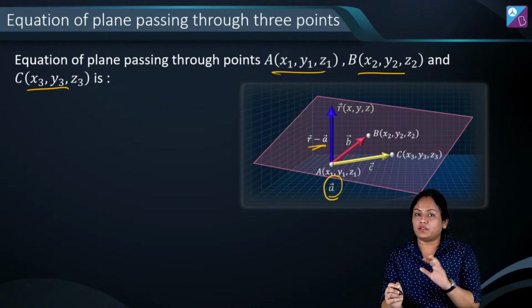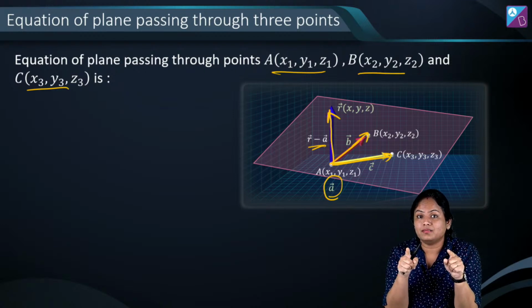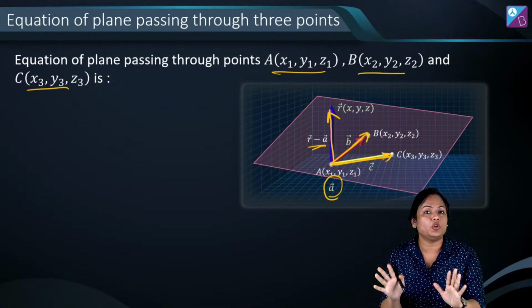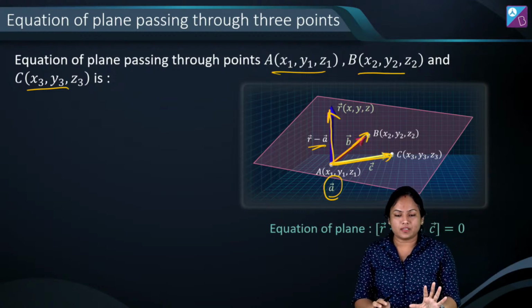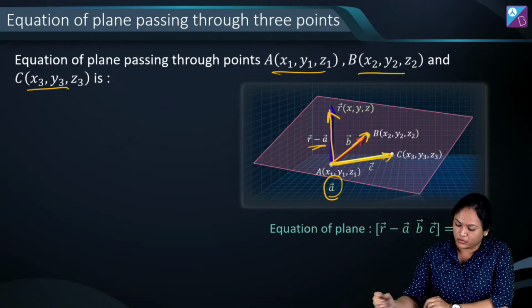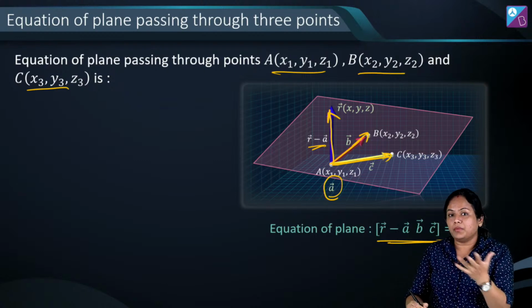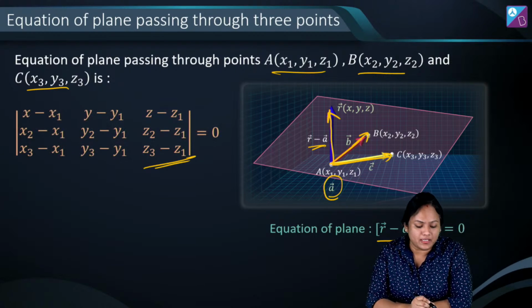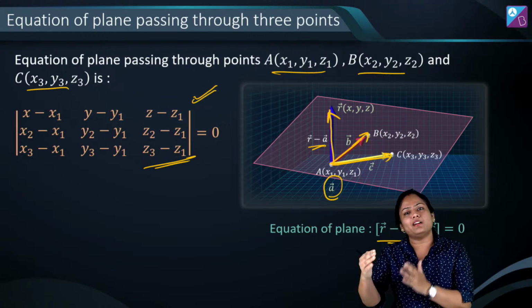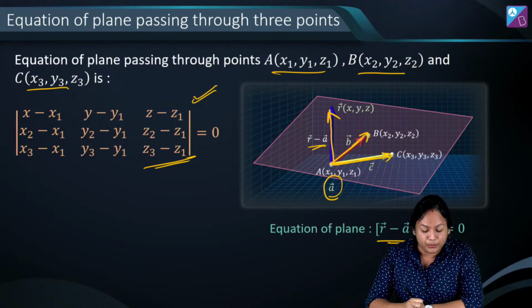a here is the position vector for this point a. So this b vector, this c vector and this r minus a vector, ये तीनों के तीनों co-planar हैं. I hope you remember what is the condition for 3 vectors to be co-planar. Box is 0, right? तो इसका मतलब box of r minus a, b minus a and c minus a will be 0. So this is the equation of plane and इसी को you can convert to 3D. I mean क्योंकि 3D में पूछा है तो you can convert and write in this determinant form. So this will be x minus x1, y minus y1, z minus z1 and then corresponding b vector and c vector. This is what you have to use to get equation of plane which is passing through 3 points.